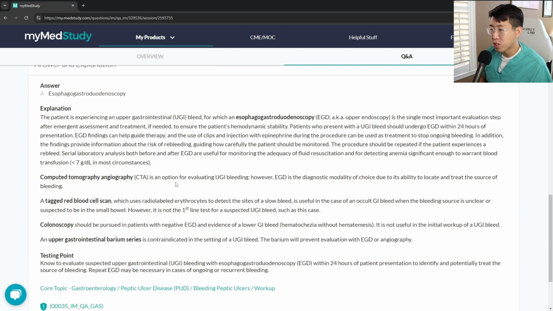So yeah, CT angiogram is an option for evaluating upper GI bleeding. However, EGD is the diagnostic modality because it can locate and treat the source of bleeding. Tagged red blood cell scan is used for occult GI bleed when it's a very slow bleed. And that's pretty much it.